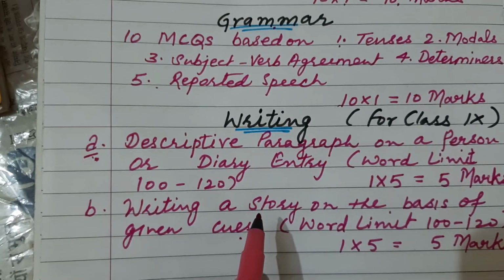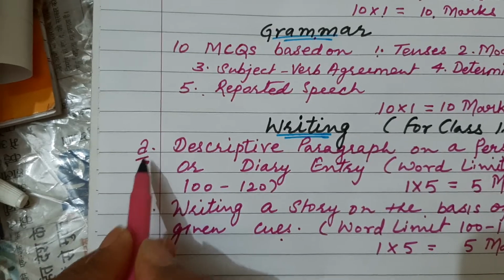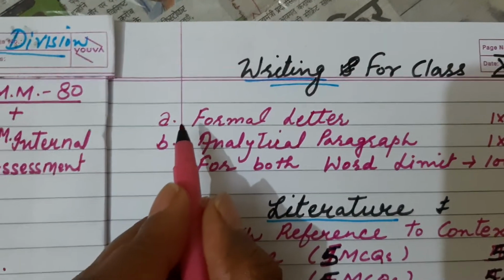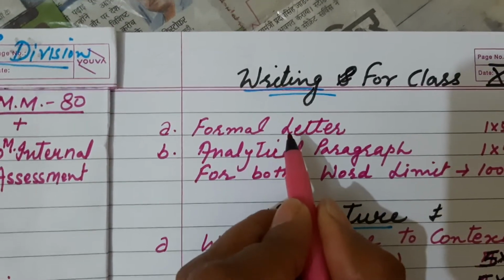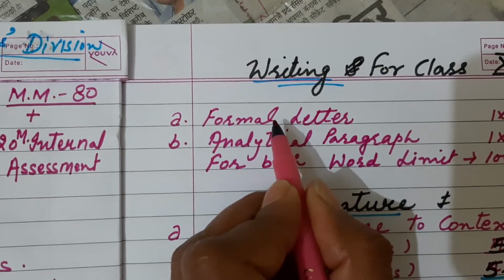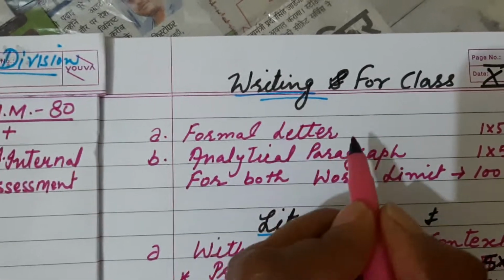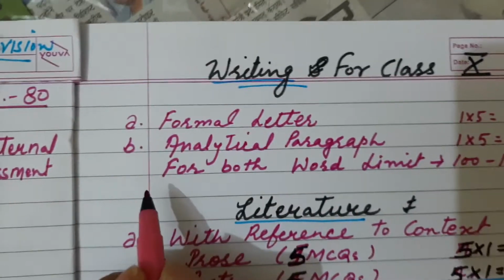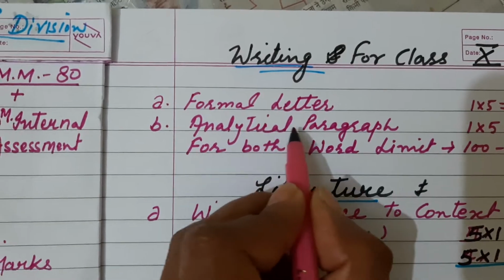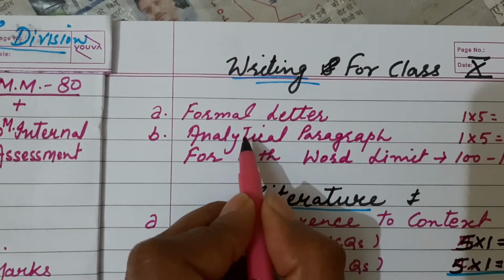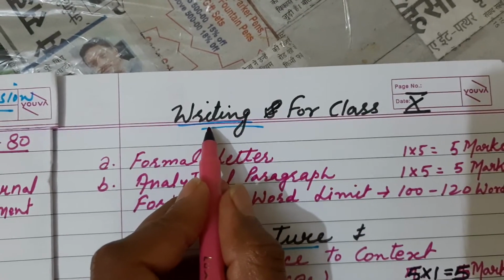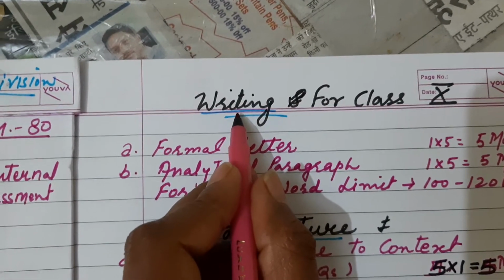Similarly for class 10 also there will be 2 questions, A and B. Let us see. For class 10, the first question will be the formal letter. There will be 2 questions actually from this topic only. There will be 2 formal letters, and you will have to write 1. That will carry 5 marks. Then there will be 2 analytical paragraphs. You will have to do any one, and that will also carry 5 marks. So writing section will be for 10 marks.